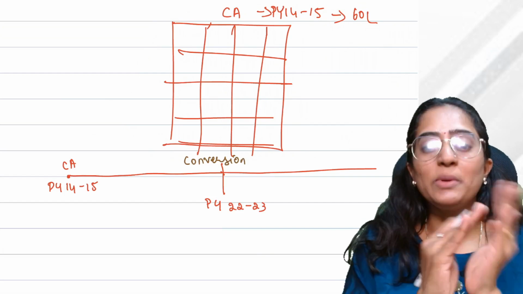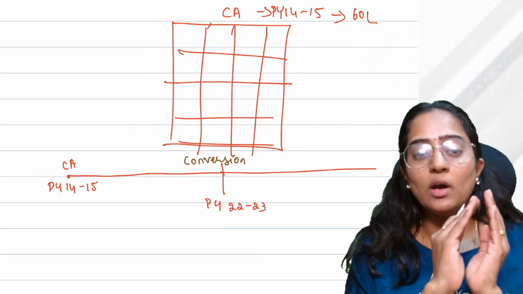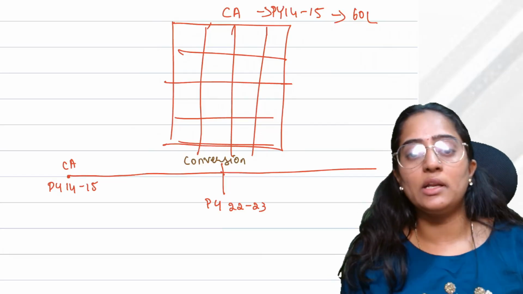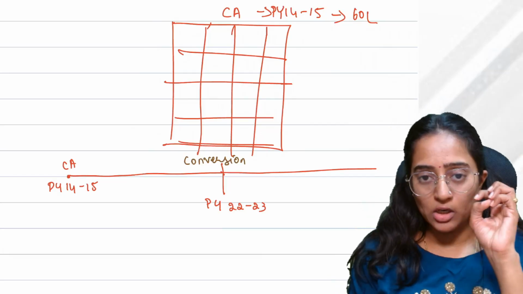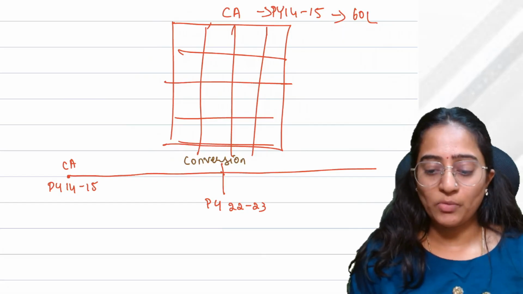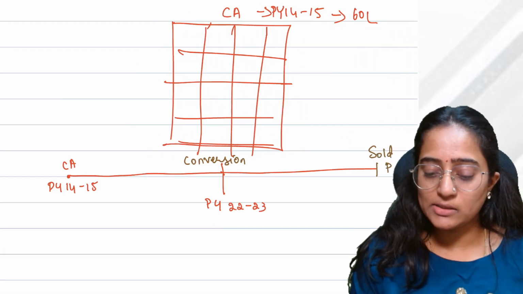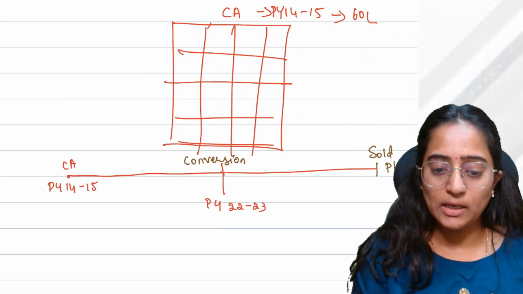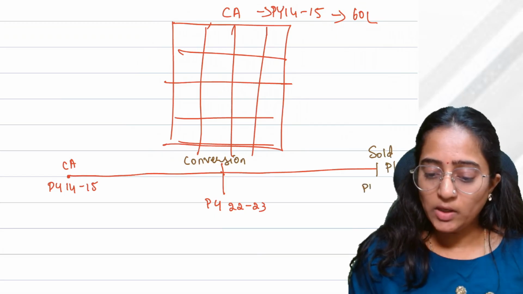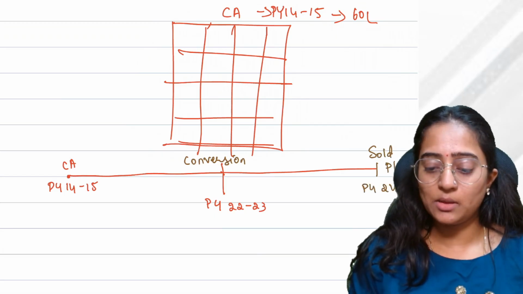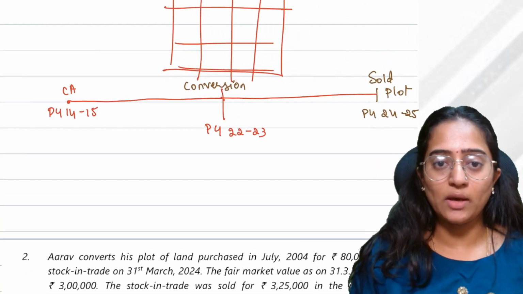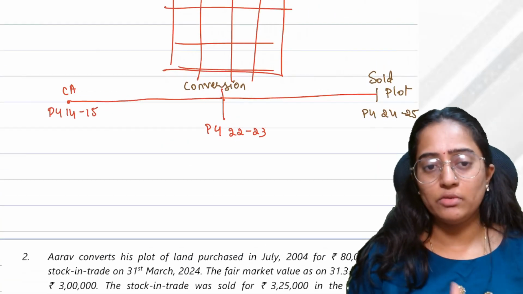Plots is nothing but your PGBP. You are converting your capital asset into your inventory in 22-23. And you have sold those plots in PY 24-25. Very well, fine.